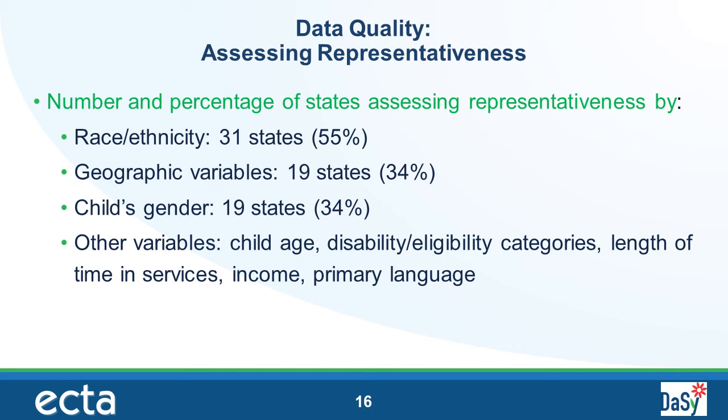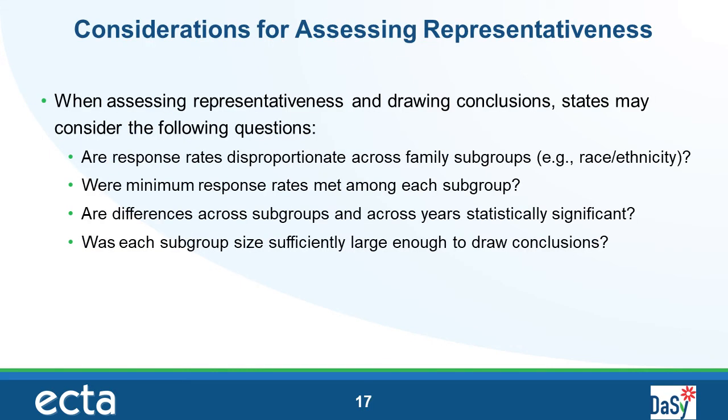Other variables used less frequently include child's age, disability or eligibility categories, length of time in services, income, and primary language. It is common to see variation in survey data across subgroups and across years. States vary as to how they assess representativeness given this variation and how they make conclusions about their data.